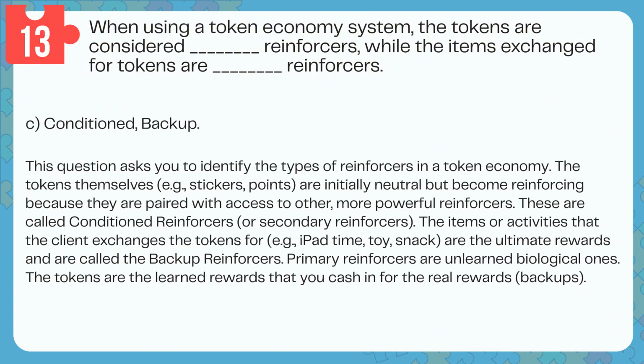Answer C. Conditioned, backup. This question asks you to identify the types of reinforcers in a token economy. The tokens themselves, example stickers, points, are initially neutral but become reinforcing because they are paired with access to other, more powerful reinforcers. These are called conditioned reinforcers or secondary reinforcers. The items or activities that the client exchanges the tokens for, for example, iPad time, toy, snack, are the ultimate rewards and are called the backup reinforcers. Primary reinforcers are unlearned biological ones. The tokens are the learned rewards that you cash in for the real rewards, backups.